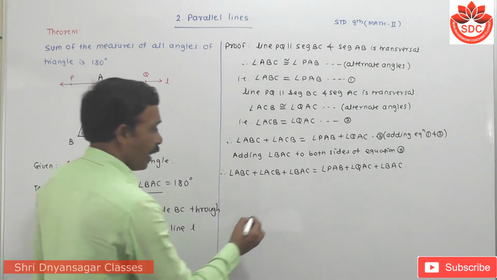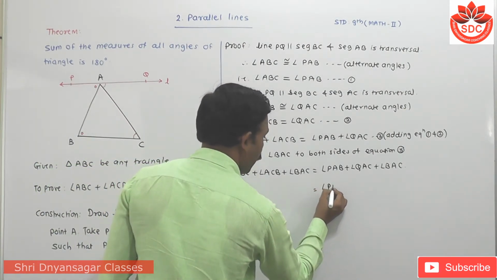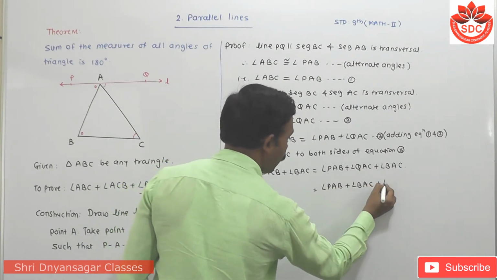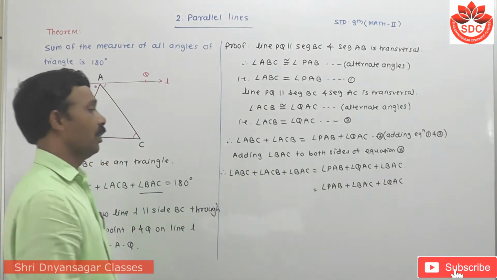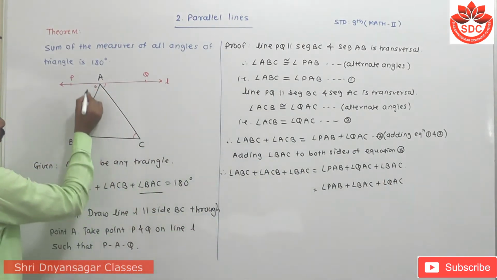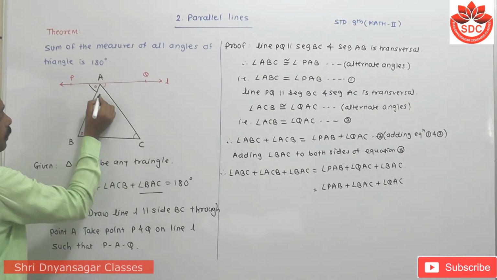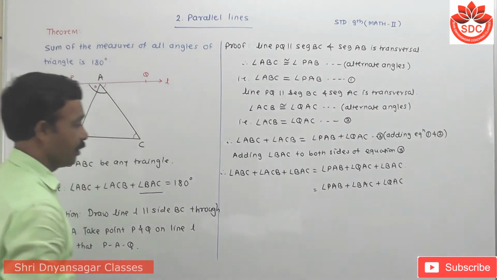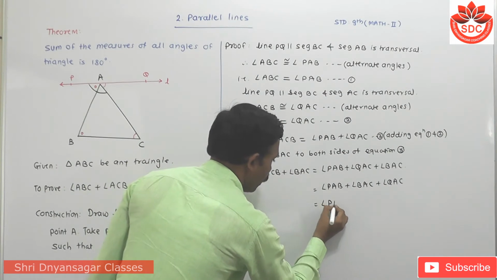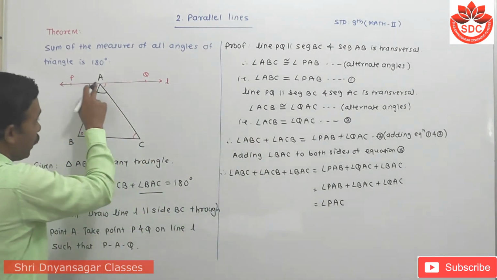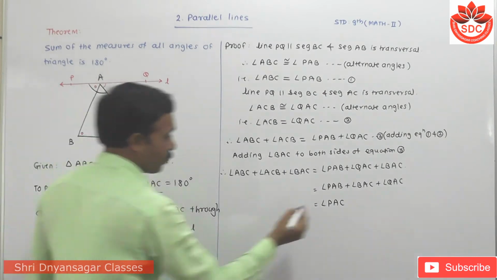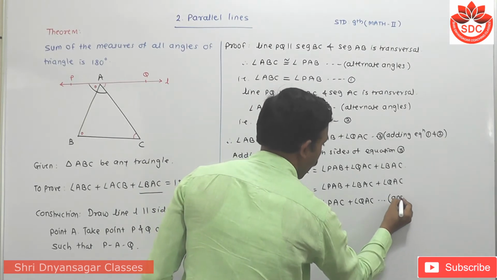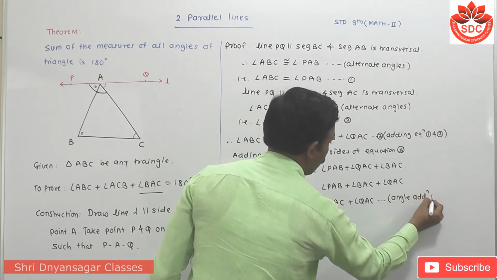Student, again I have to write here angle PAB plus angle BAC. I have to take this BAC here and then angle QAC. By using the angle addition axiom, PAB and this BAC, up to this, I will write angle PAC. Angle PAC plus angle QAC, the reason is the angle addition postulate.